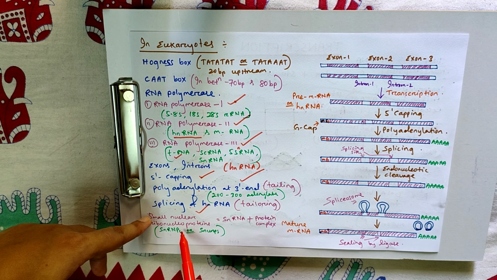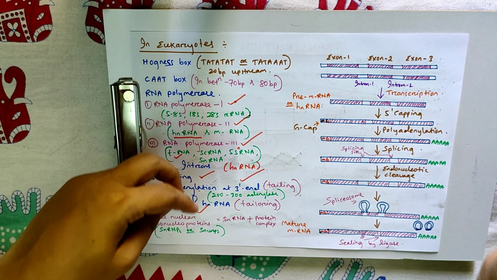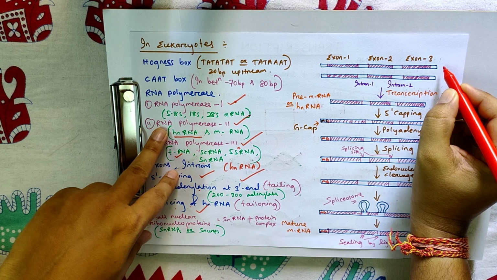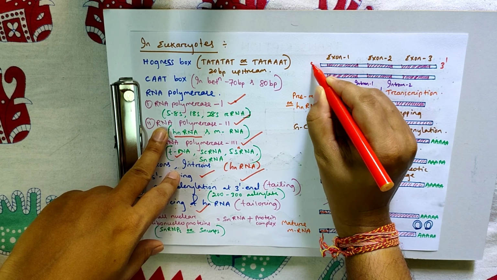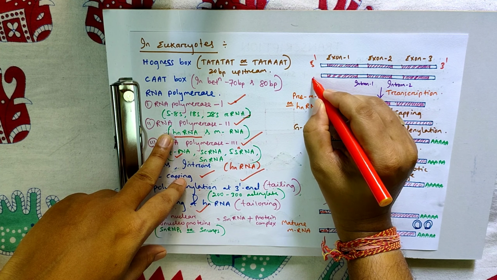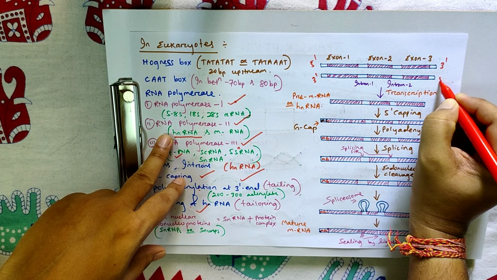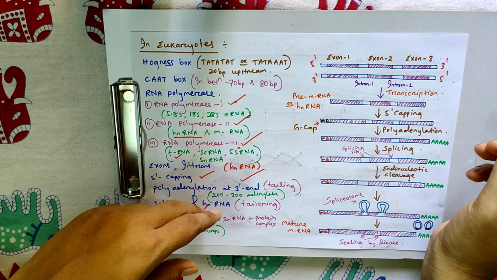These are produced due to the combination of small nuclear RNA plus protein complex. This is the diagrammatic presentation. This is the DNA having 3' and 5'. 3' 5'. This is the template and RNA is produced.